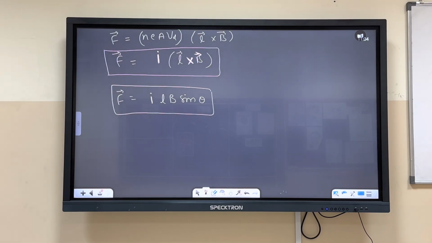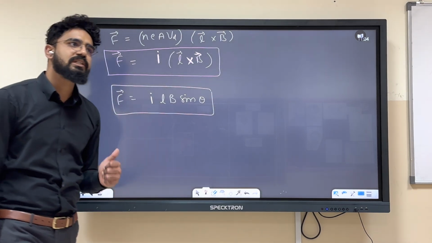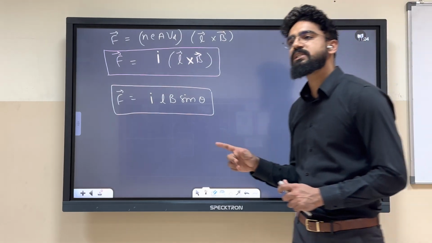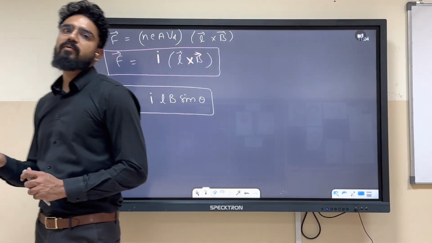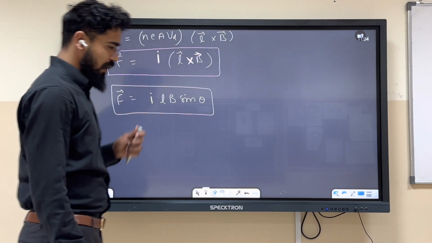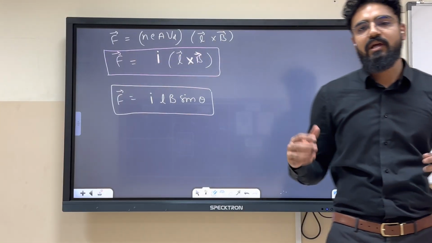Okay. So please remember like this: force is Q into V cross B for a point charge, and force is I L cross B for if a wire is there in which current is flowing.